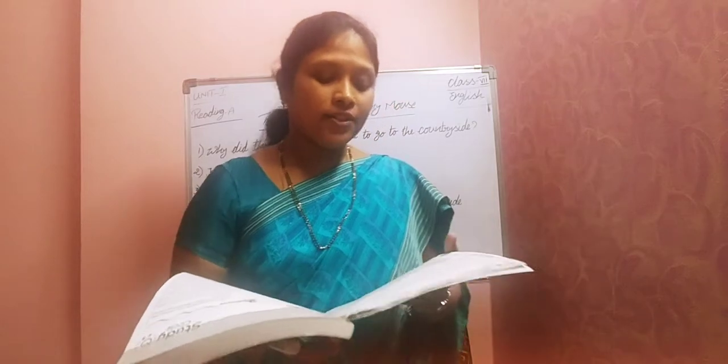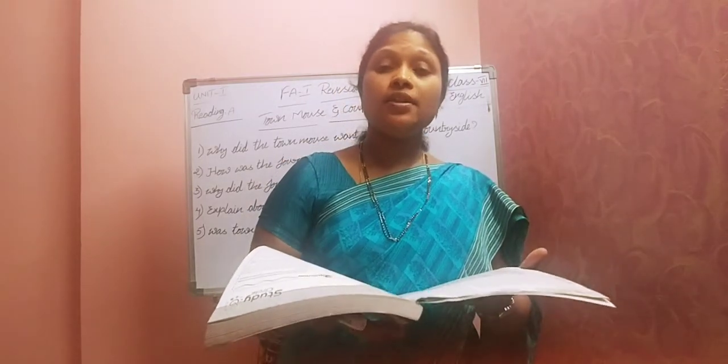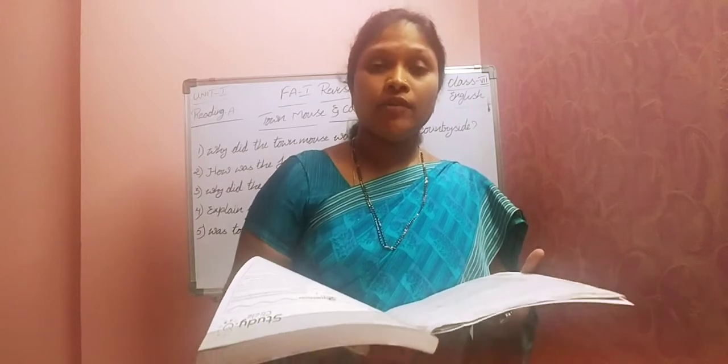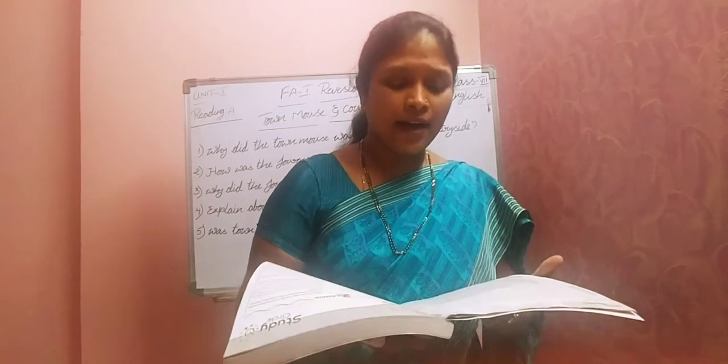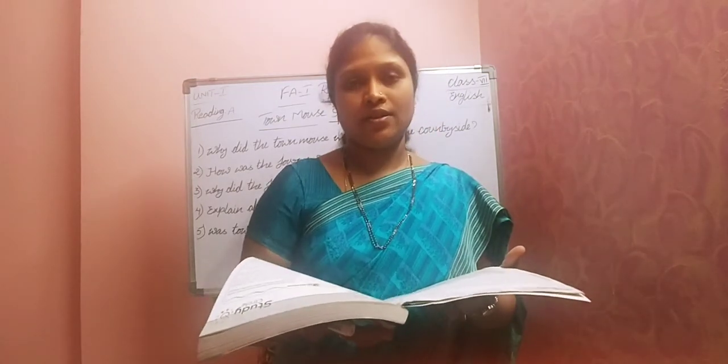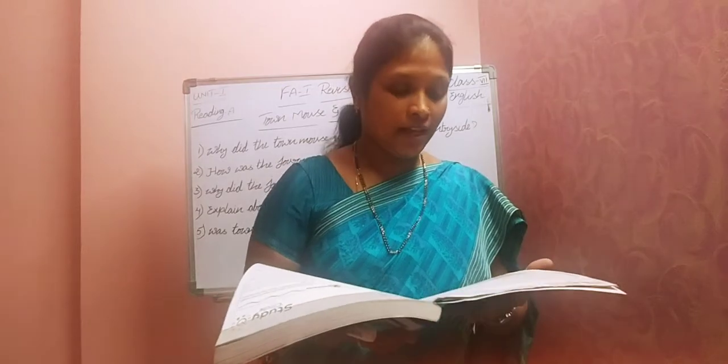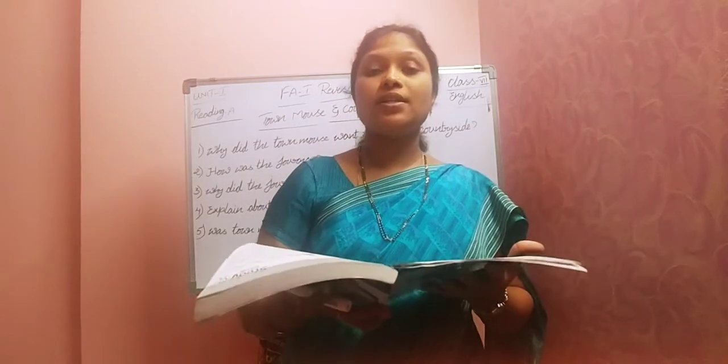Next, adjectives. What are the adjectives in the lesson here? First one is uncomfortable. Uncomfortable means unpleasant, which is not good. Next, dreadful. Dreadful means very bad, unpleasant, horrible. Next, quiet. Quiet means calm, silent.